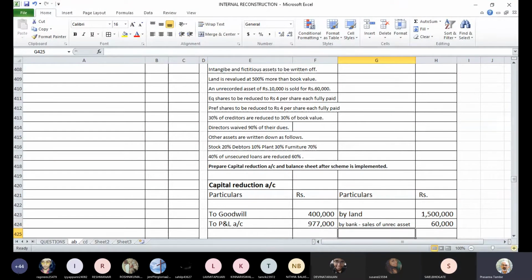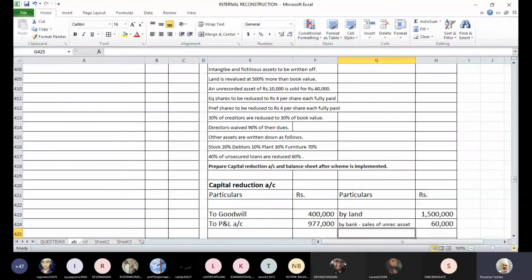Yes, sir. Okay, now in the same fashion, suppose you pay off any liability which is not recorded in the books. Again the entry will be simply capital reduction account debit to bank account, because you don't have a liability in the books, but you are going to pay for it. So virtually the entire amount is to be recorded as a loss, and that loss will be transferred to capital reduction account. So if you pay any unrecorded liability, the entry will be capital reduction account debit to bank account.